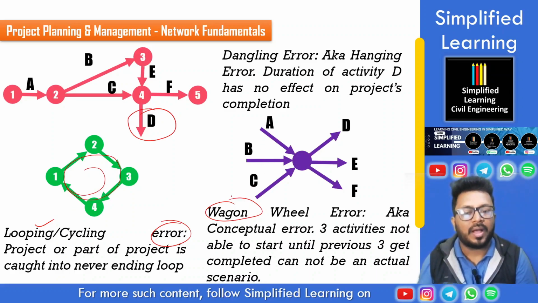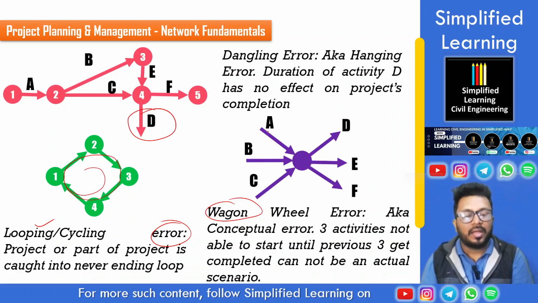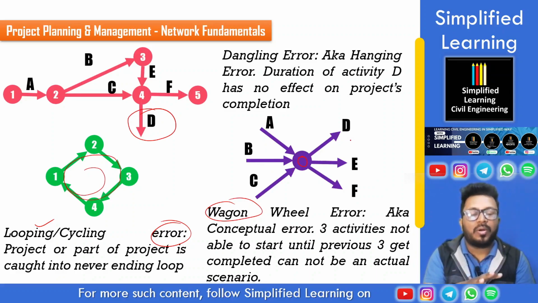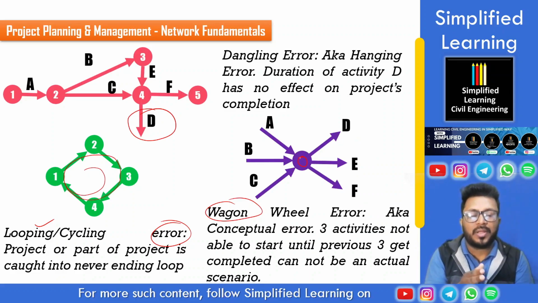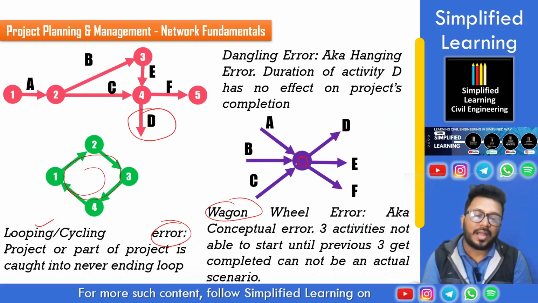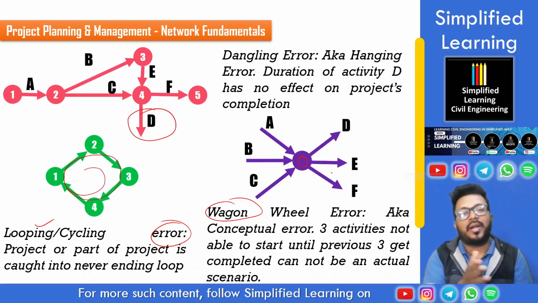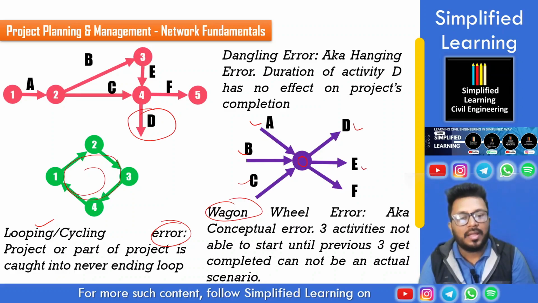Then the other error is the wagon wheel error. See, in the diagram, we can see activities A, B and C are coming to an event, and after that specific event, 3 more activities are emerging. If we are not properly maintaining the logic of the network diagram, then there may be an event that has some activities that need to be completed so that some more activities can take place. This kind of dependency means A, B, C, 3 activities need to be completed in order to initiate activities D, E and F.